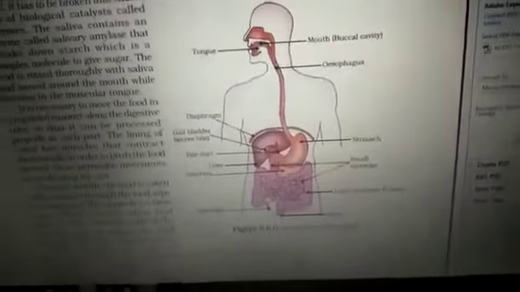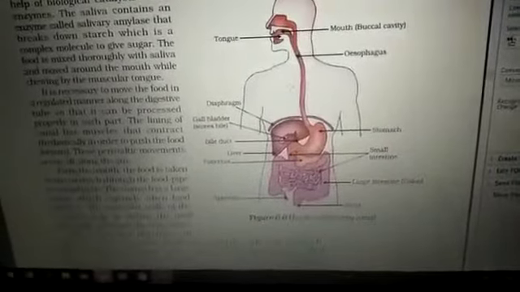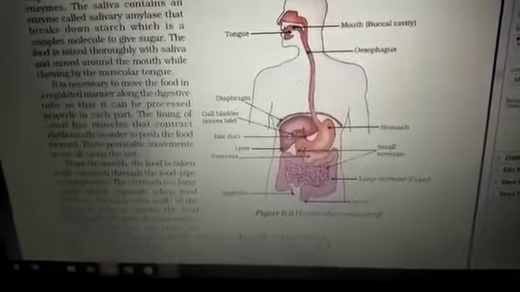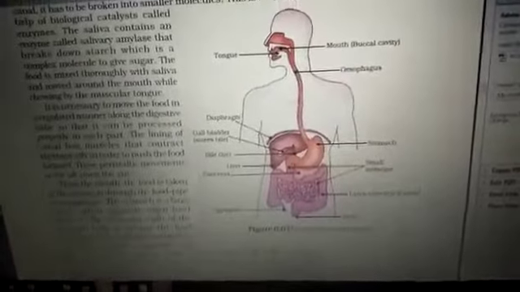Then the food, after mixing with saliva, is passed on. The material which is formed is also called bolus.